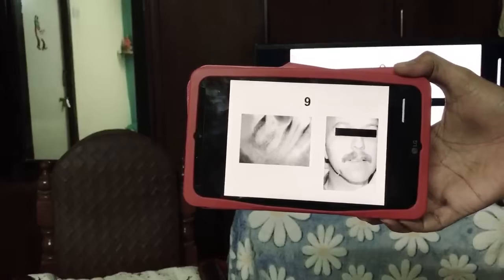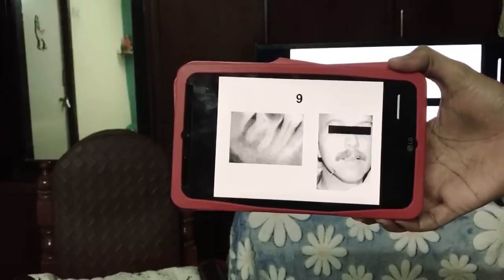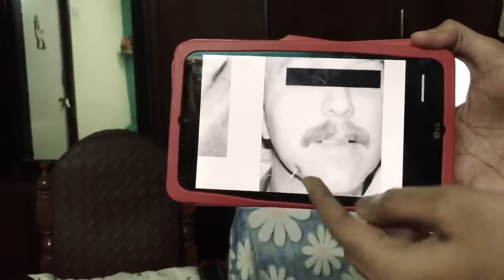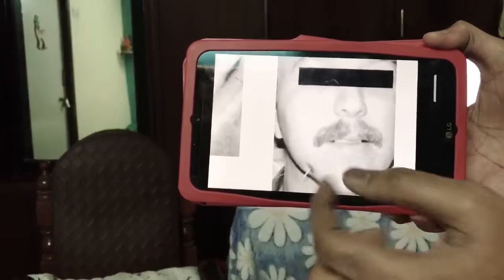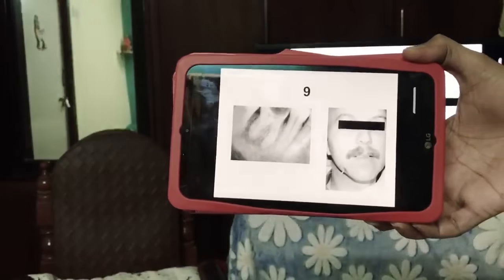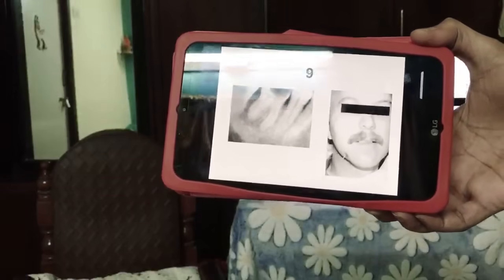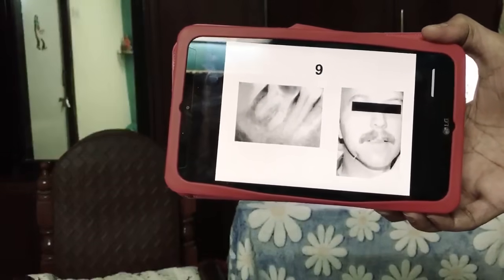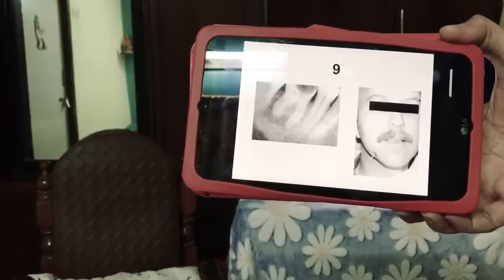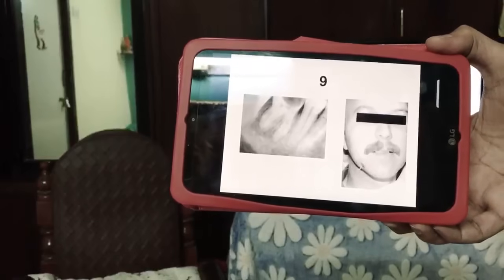The patient has no symptoms, right? The patient has no symptoms. You can see the GP tracing, I'm just zooming in. So GP is placed and maybe a radiograph was taken later, which we don't have now. So this GP tracing is done to know the point of origin, whether it's endodontic origin or periodontal origin, isn't it? Yes, it's definitely an endoperio lesion. So what could be your diagnosis?